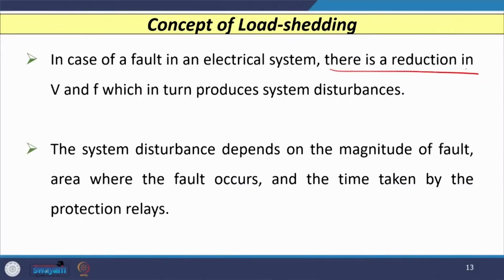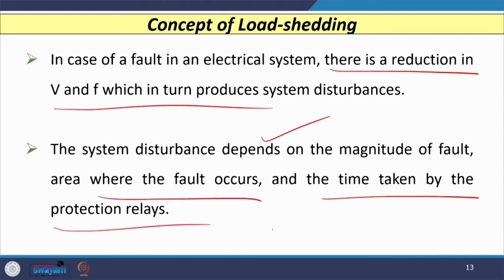So, let us see what we mean by load shedding. Whenever there is a fault in any electrical power system network, there is a reduction in voltage as well as frequency, which in turn produces system disturbances. The system disturbances depend on the magnitude of the fault, the area where the fault occurs, and the time taken by the relays to operate in case of a particular fault.